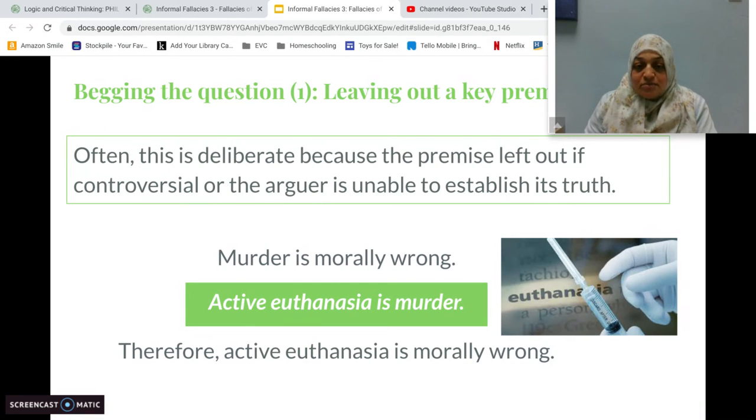Most people will agree with murder as being wrong. The second part, active euthanasia is murder, we may not agree with, right? Think about if this argument were something like murder is wrong, therefore abortion is wrong. Well, that means that you're saying abortion is murder. And that's exactly what people disagree about, whether or not it is murder, right? So by leaving out a key premise, again, sometimes it's deliberate, and it's usually deliberate because it's controversial and they don't want to go there, or they can't really prove that that premise is true.